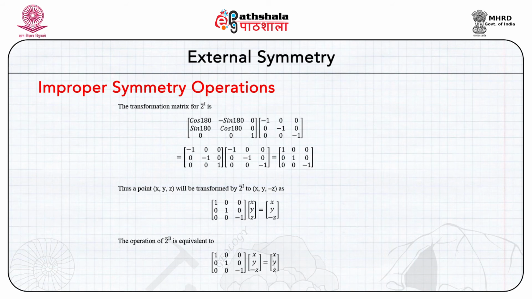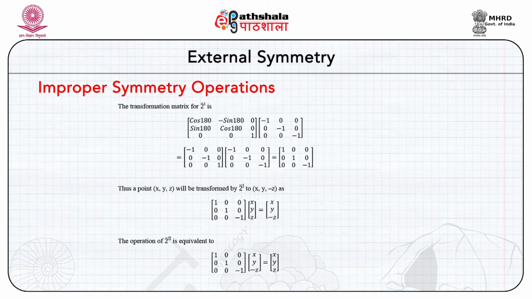Similarly, here you can see a point x y z will be transformed to x y minus z by this transformation matrix. The operation of bar 2 twice will be in a way where x y z is transformed to x y minus z, which is transformed to x y z, the same as the original point.